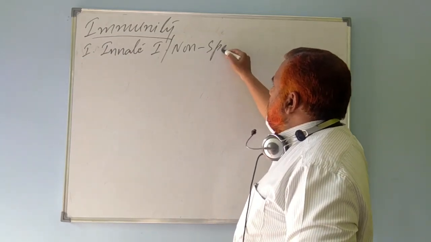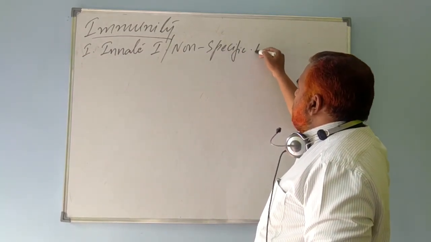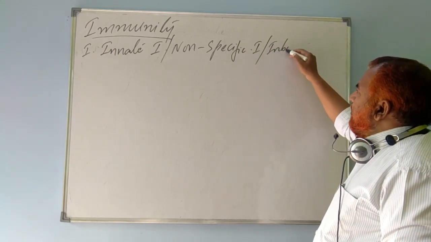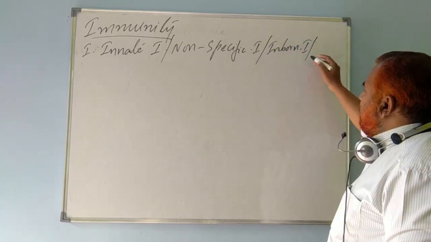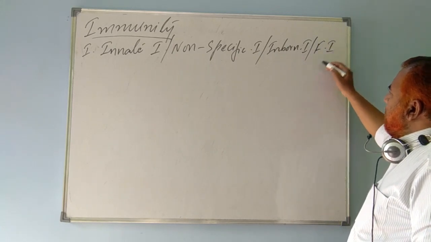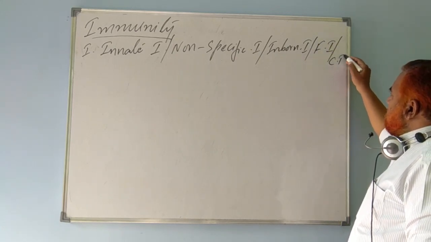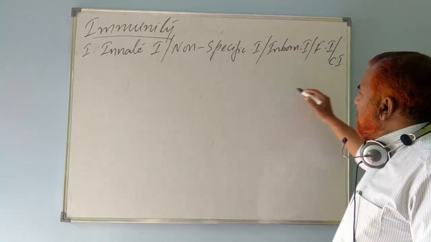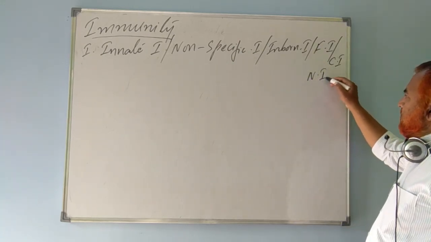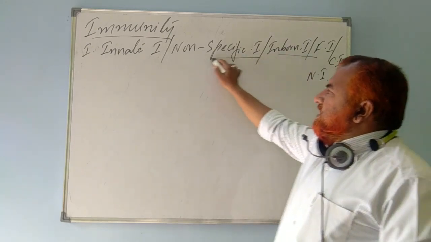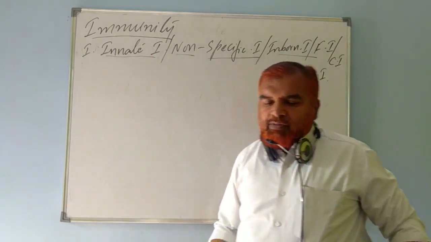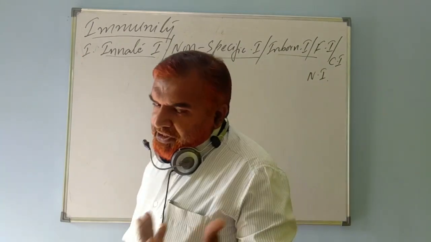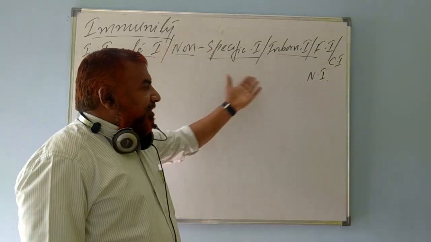It is also referred to as nonspecific immunity. It is also referred to as inborn immunity, familial immunity, congenital immunity, and natural immunity. There are many words for this, but let's try to understand why this immunity is being named by many names.